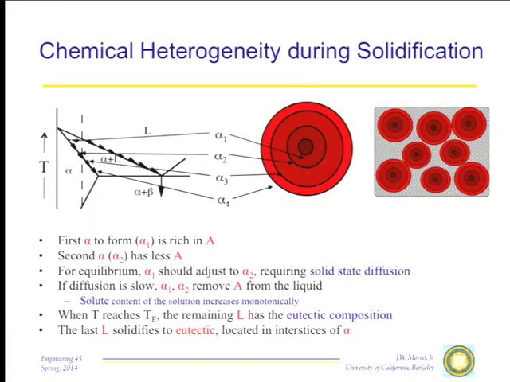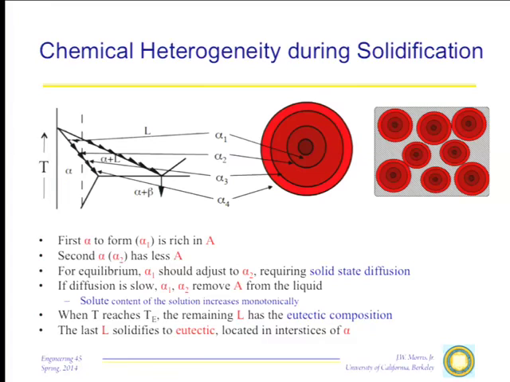The original solid will keep its composition. The next solid to form will have its composition, kind of a layer on top. The next solid to form will have its composition, still another layer on top, and so on. So the composition of the successive layers in this inhomogeneous solid will evolve along this solid curve, down the alpha boundary, something like this. At the same time, the composition of the liquid will evolve along the liquid side, something like this. To analyze this process, it's as if every time we formed a little solid, we reached in and took it out of the system so that the composition of the remaining material follows the liquid line.